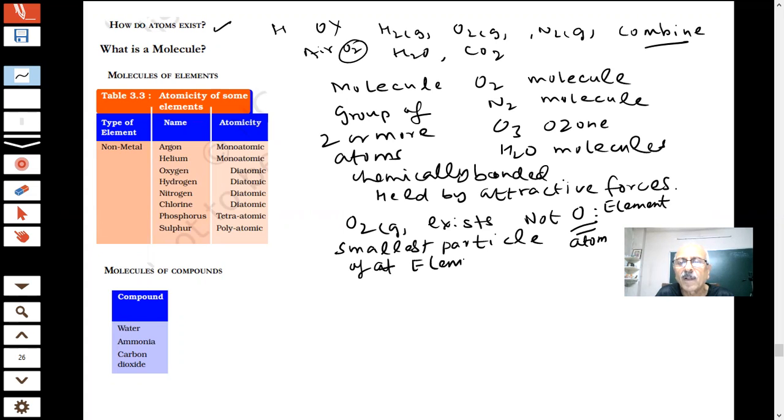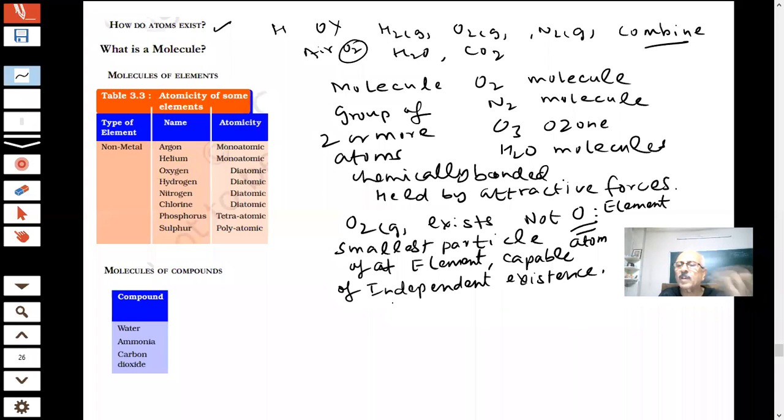Oxygen is an element which is capable of independent existence. And it will show the properties of the substance. You know what the properties of oxygen gas are, what the property of nitrogen gas is, what the property of water molecules is.